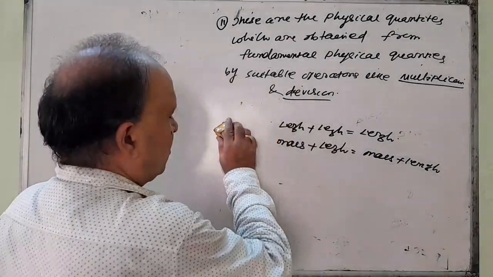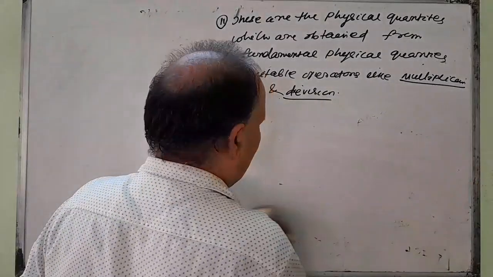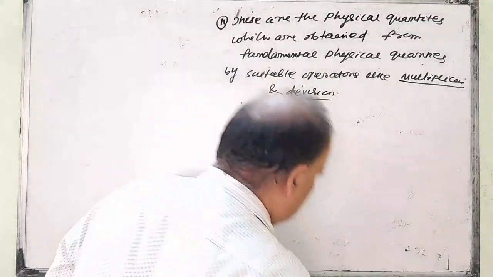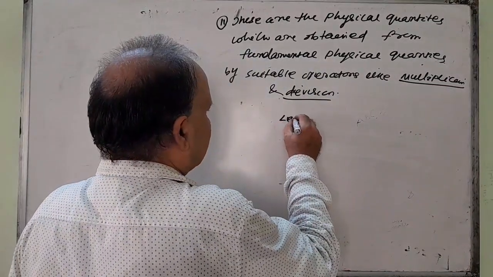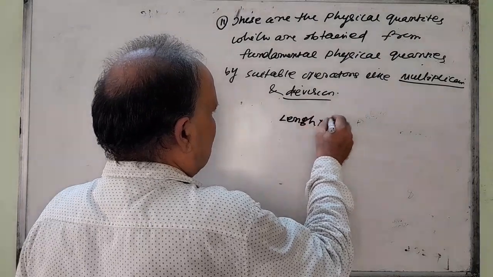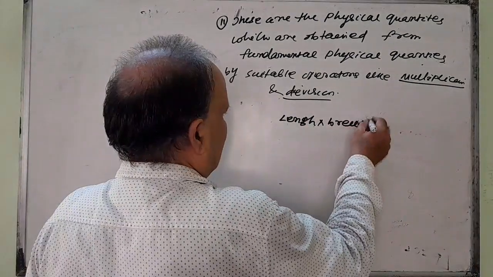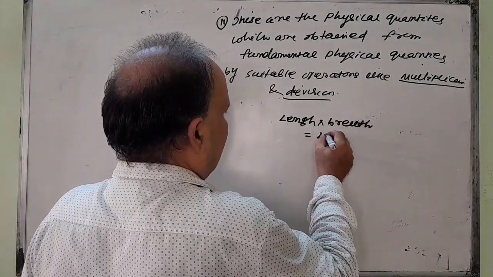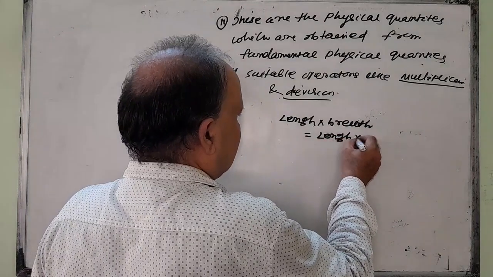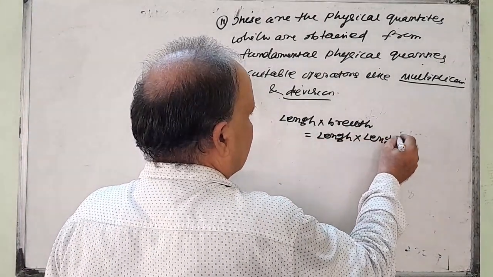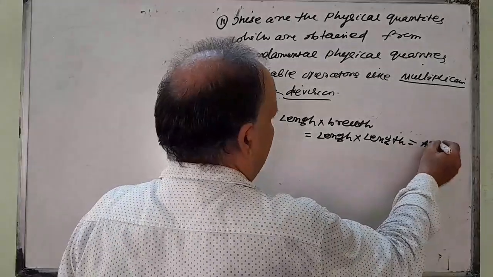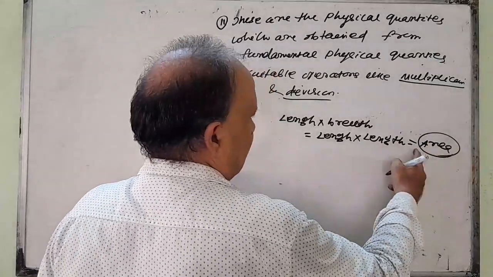But when we multiply or divide, suppose you see length into breadth. Length into length, that is your area. Length into breadth, that is your area.